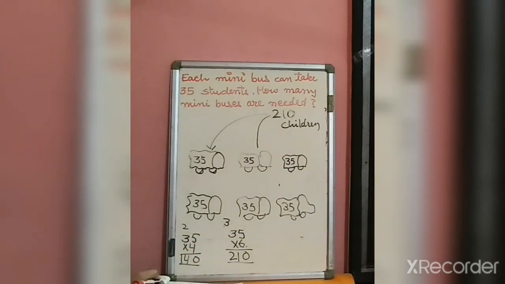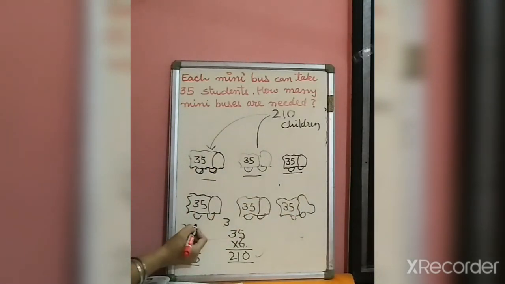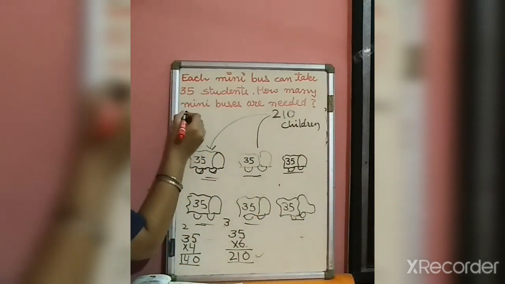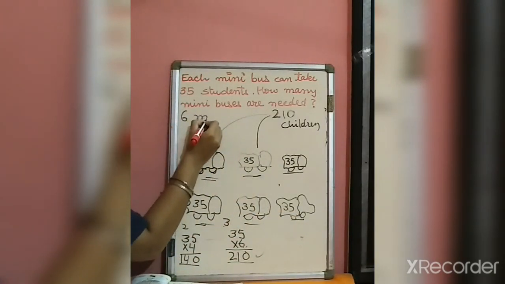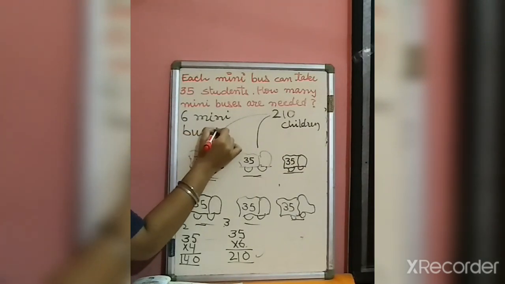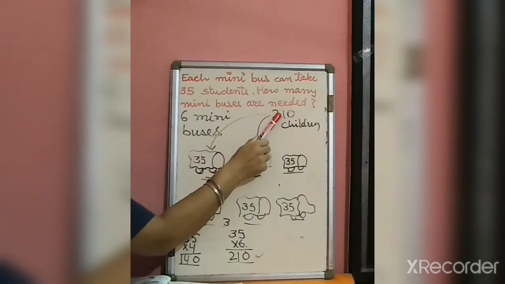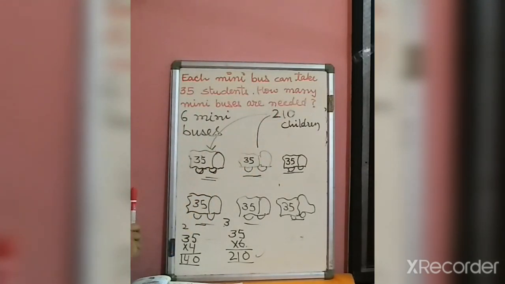I got 210. It means how many mini buses are required? 1, 2, 3, 4, 5, 6. 6 mini buses are needed. So 210 children can sit in that. Alright.